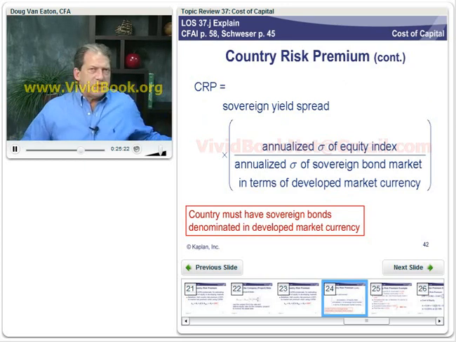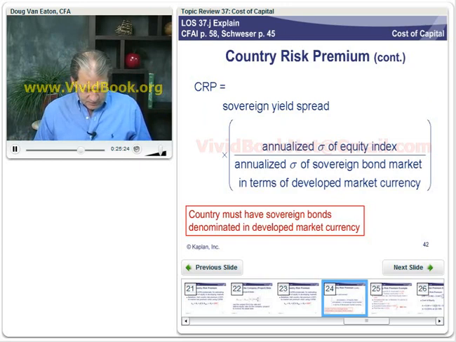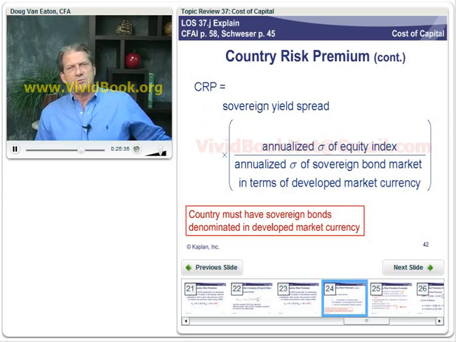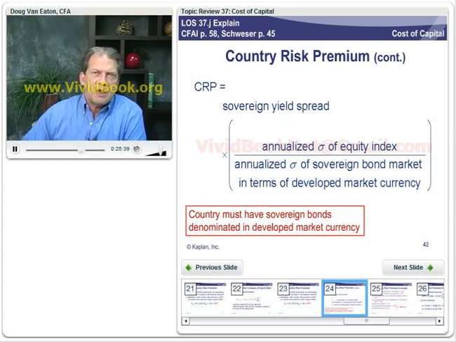Now, the way I read these learning outcome statements, it says explain the country risk equity premium in the estimation of the cost of equity for a company located in a developing market. So I don't believe you're responsible for this calculation. And in fact, this is just one way to estimate a country risk premium.